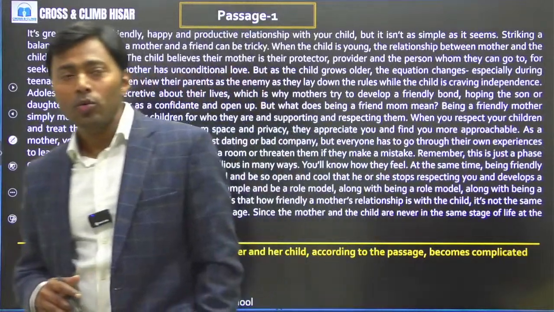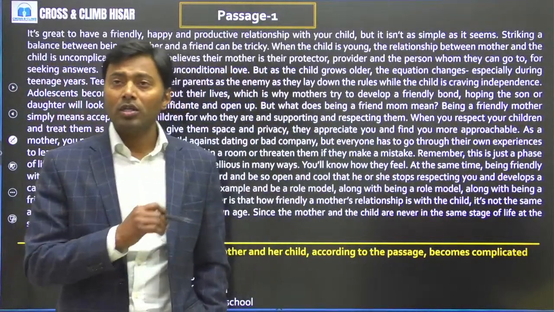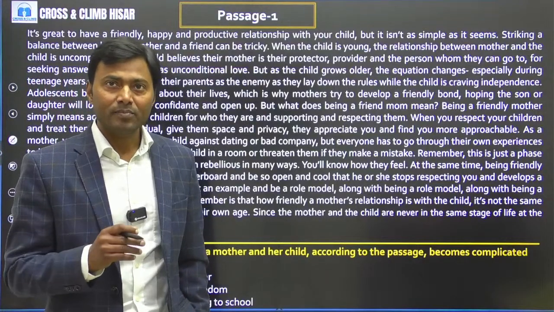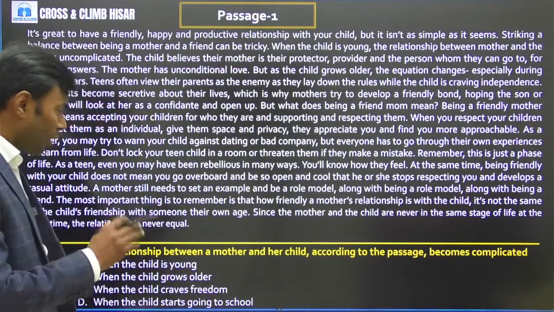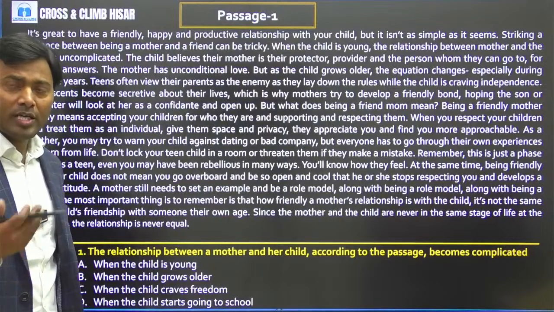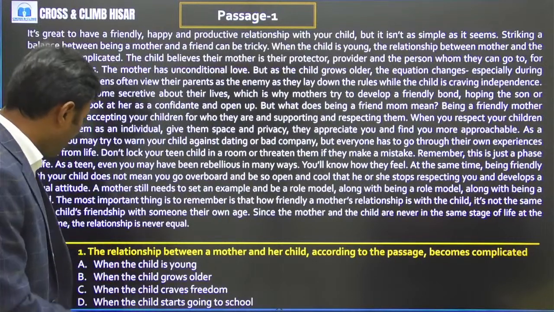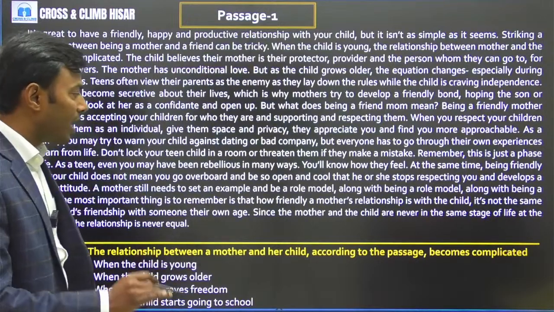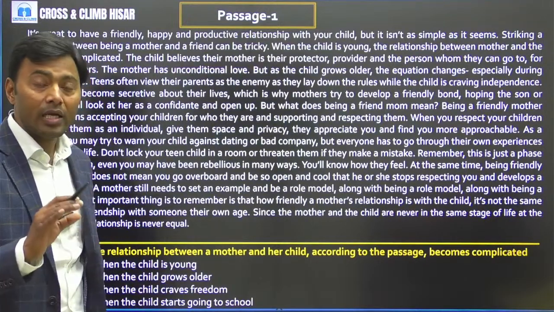So I hope now you have got the passage, you have got the gist of the passage, right? See, now let's talk about the questions, right? It would be easy for us to understand the question now. The first question is, the relationship between a mother and her child according to the passage becomes complicated.